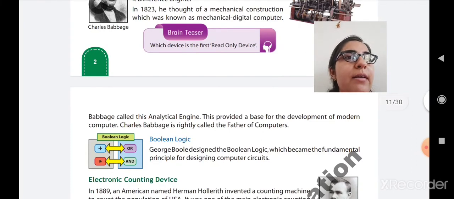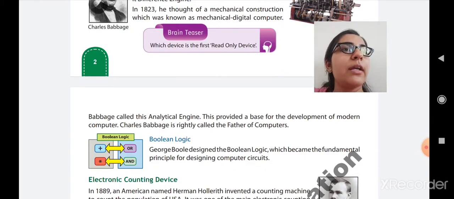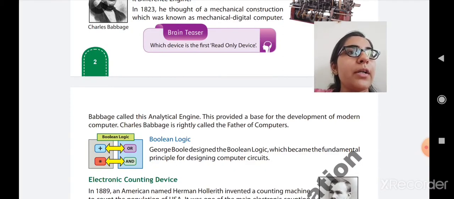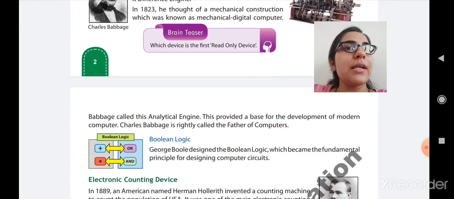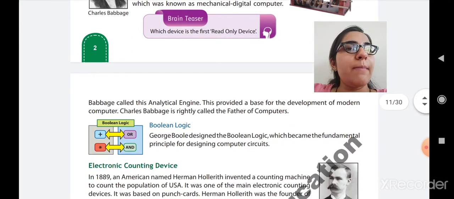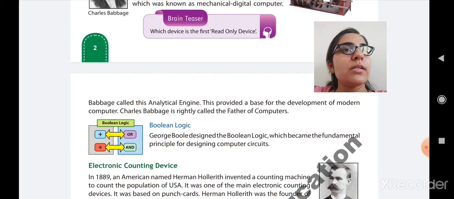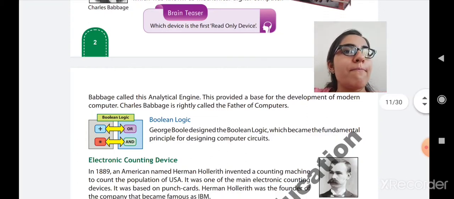This provided a base for the development of the modern computer. It means it was the base or the starting of the invention of the computer. After that, the modern computer was invented. So, Charles Babbage is rightly called the father of computers because the very first computer was designed by Charles Babbage. So, he is known as the father of the computers.